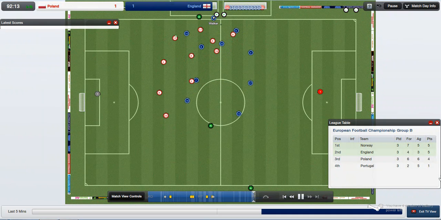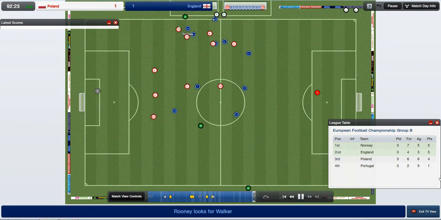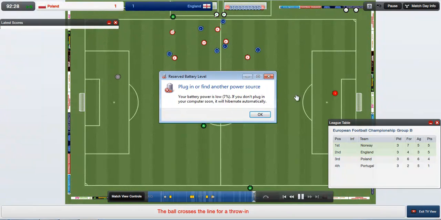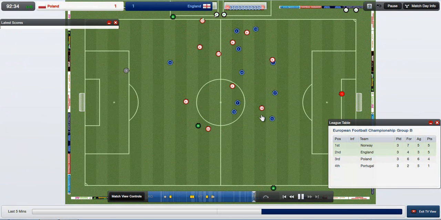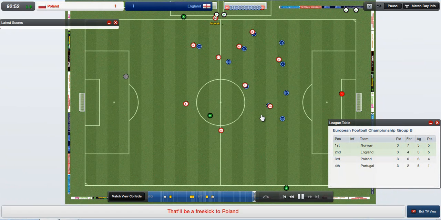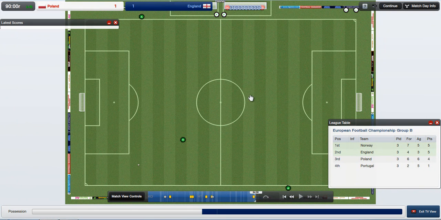This game's only got 1. Do the maths. Come on. Kyle Walker wants to just waste time, England. Oh, well, for God's sake. Alright. There's the plug. There you go. Right, and we are up to the 3 minutes. It does look like England are going through and Poland are out.